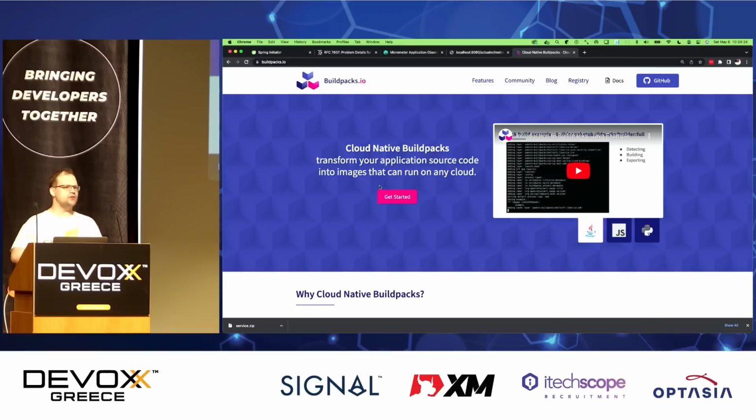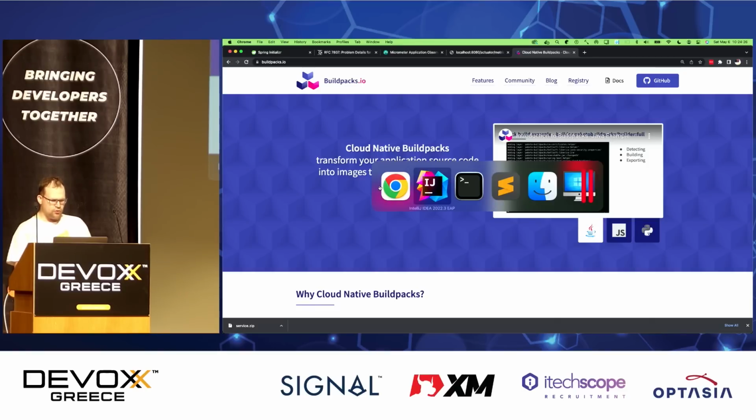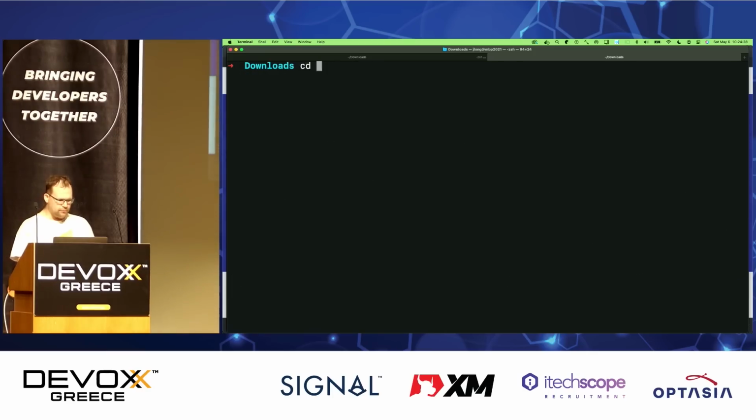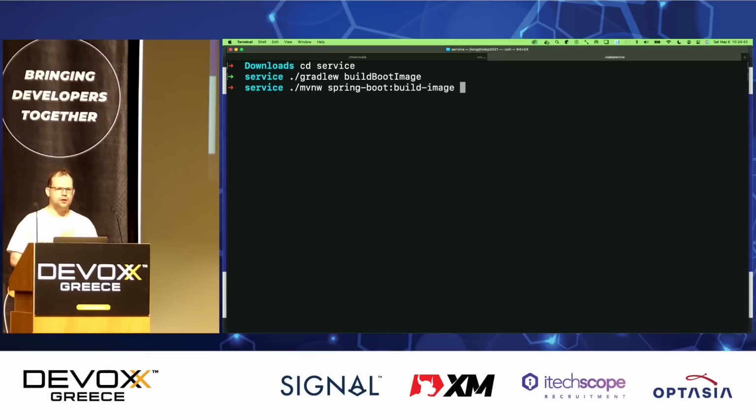There's a CLI that you can download. But if you're using Spring Boot, there's also a Gradle and Maven build plugin. So you can go here and gradlew bootBuildImage, right? That'll do it. Or if you're using mvnw, you can do spring-boot:build-image. Either way, you'll get a Docker container that you can then Docker tag and Docker publish to your container registry of choice. Remember, friends don't let friends write Dockerfiles, okay?